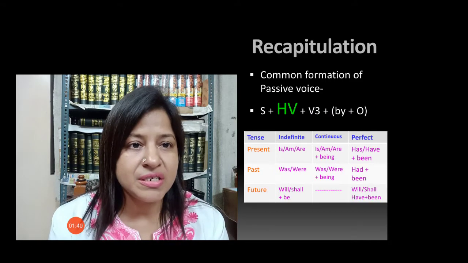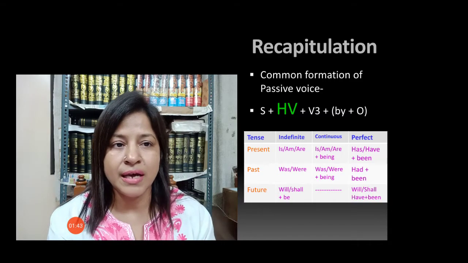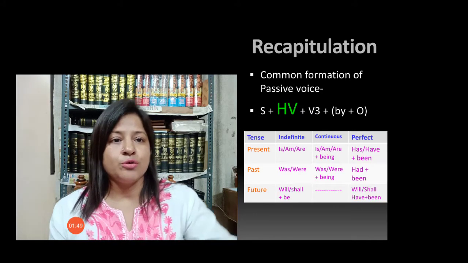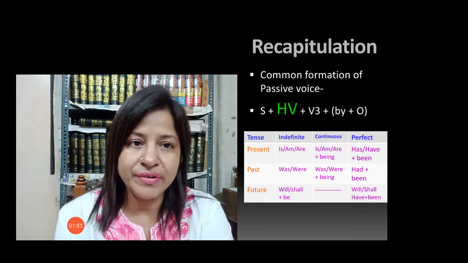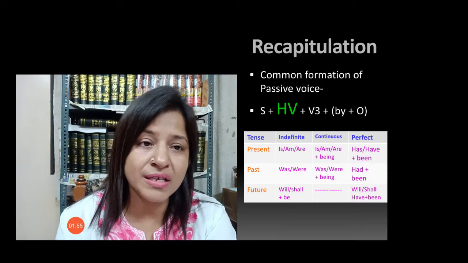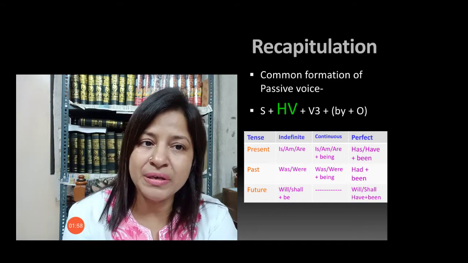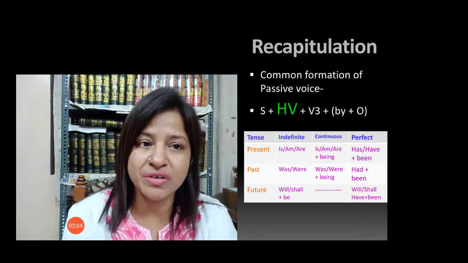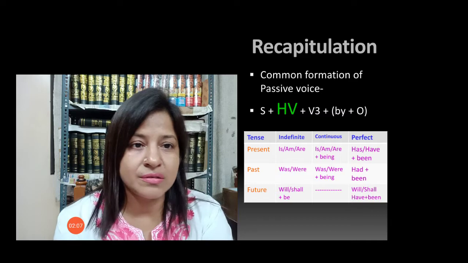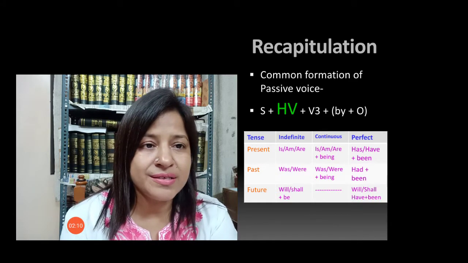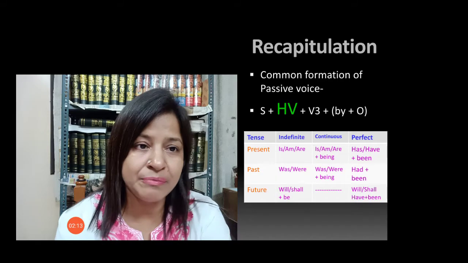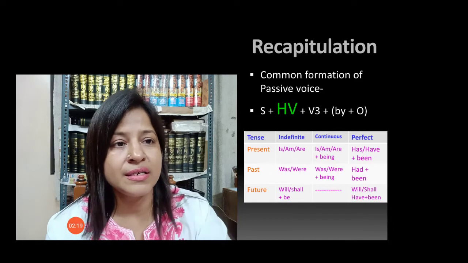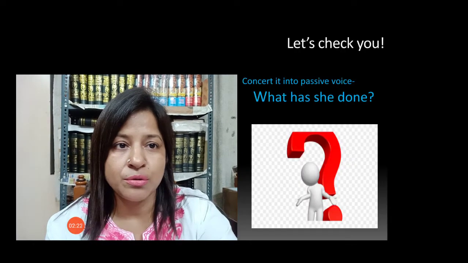So I have written here all the helping verbs that are being changed. Just have a look at it. In indefinite, in present we use is, am, are, then past was, were, and future will be, shall be. In continuous it is is, am, are plus being, and past was, were being, and future continuous is not changed. Then in perfect, has been, have been, had been, and will have been or shall have been. This is in tabular form, so you can note it down.